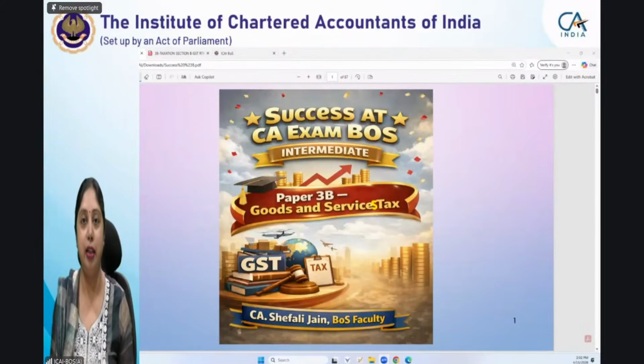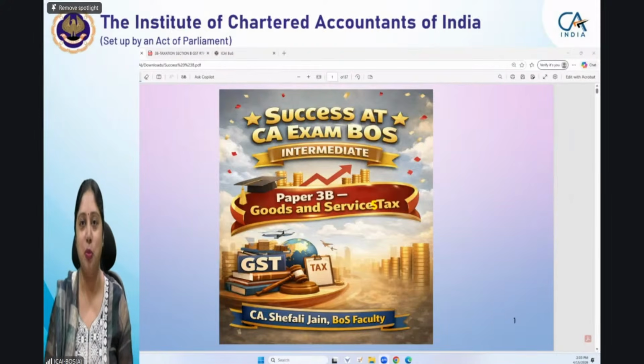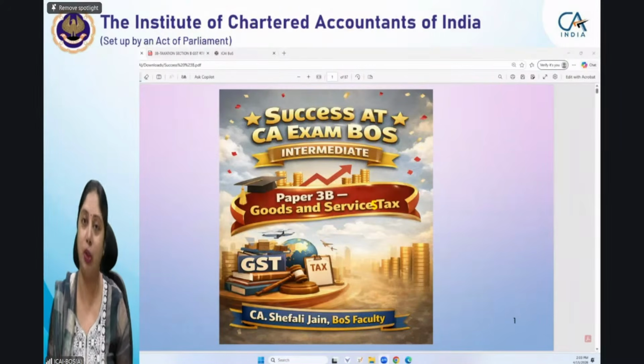So while preparing for May 26 examination, I hope all of you have been very sincere, very dedicated. And since exams are nearing, almost 15 days are left for your examination, all of you are geared up and most of you will be in the revision stage. So while revising, what points you need to take into consideration, as well as revising the day before exam. Now this is your last revision before the commencement of the exams. But yes, the day before exam you get one preparatory leave. So what are the points you need to focus on at that point of time? That also we will see.